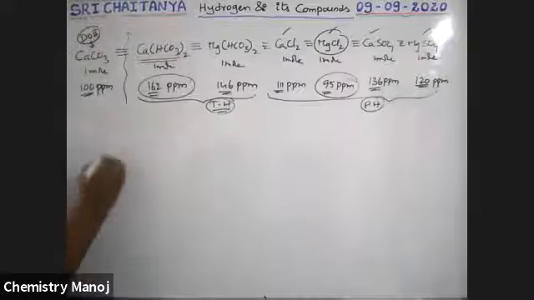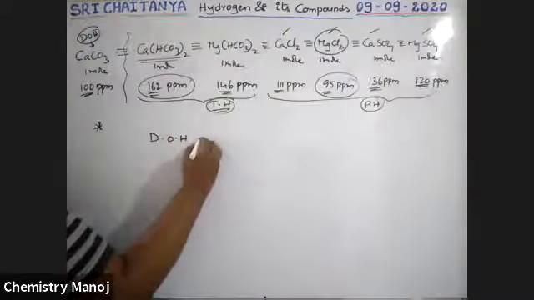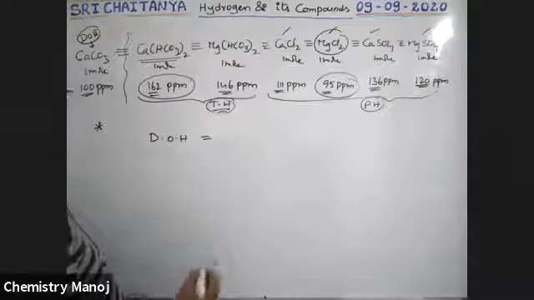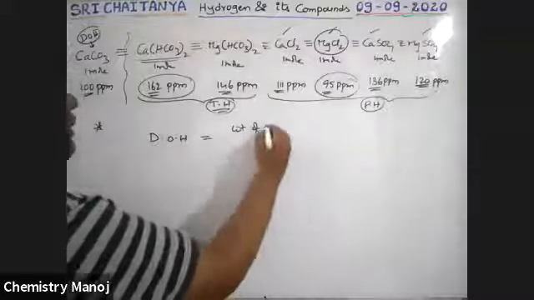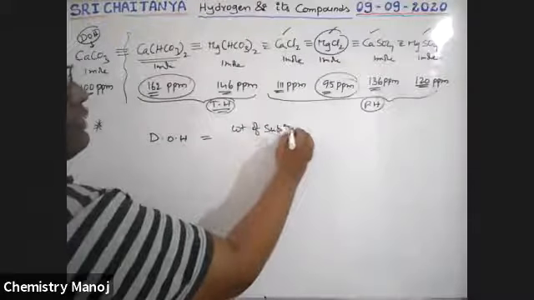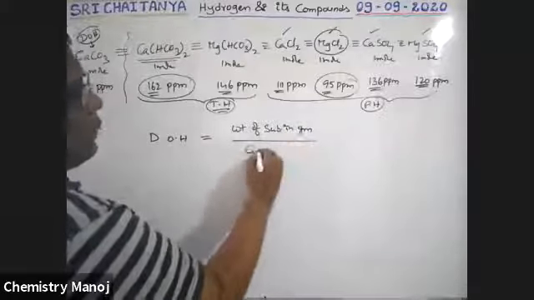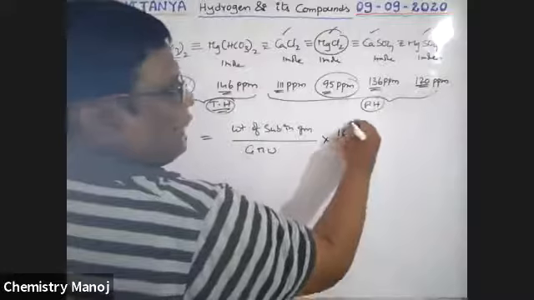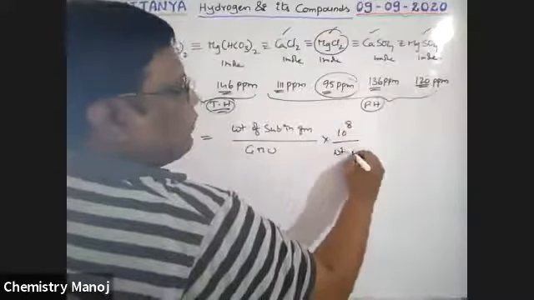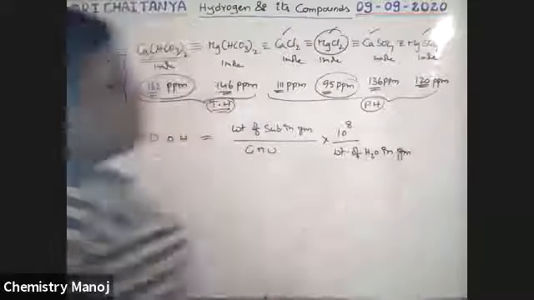Degree of hardness, it is also an important point. Degree of hardness is also calculated by using the formula: weight of substance in grams by gram molecular weight of substance into 10 power 8 by weight of water in grams.